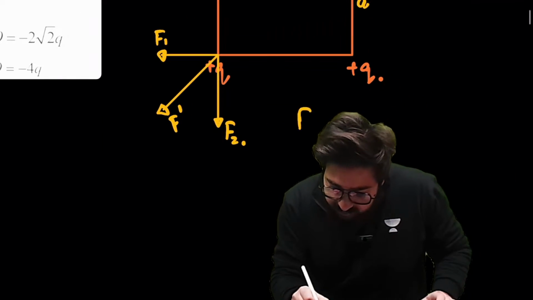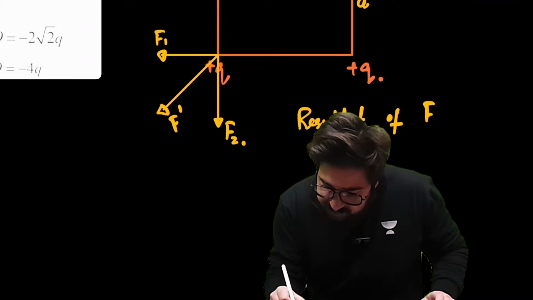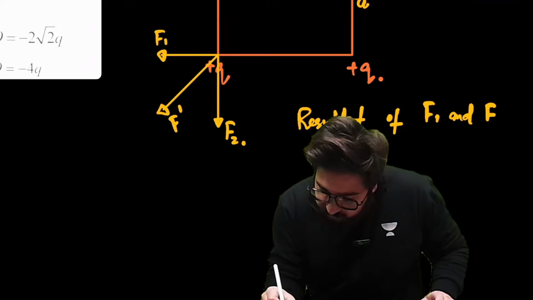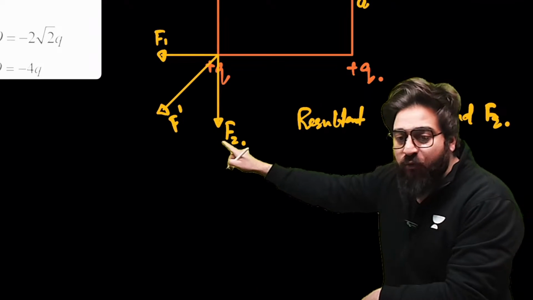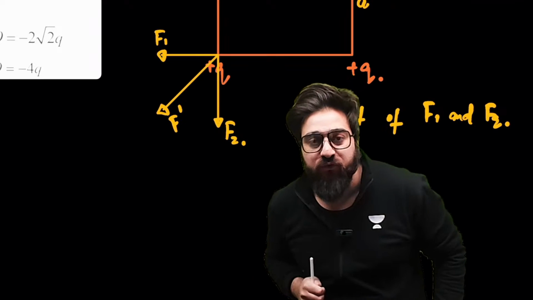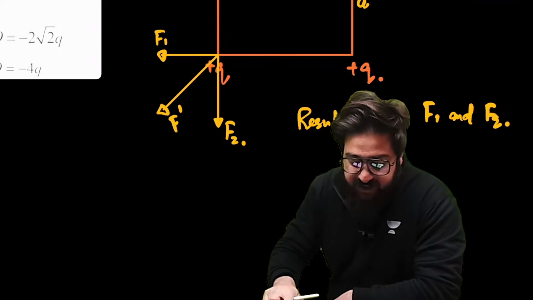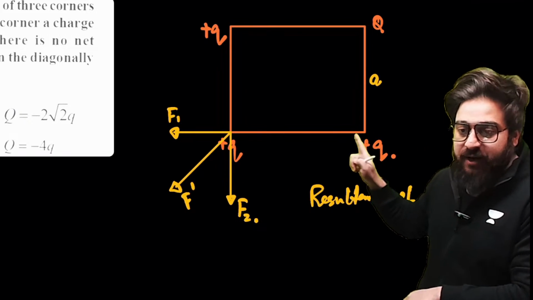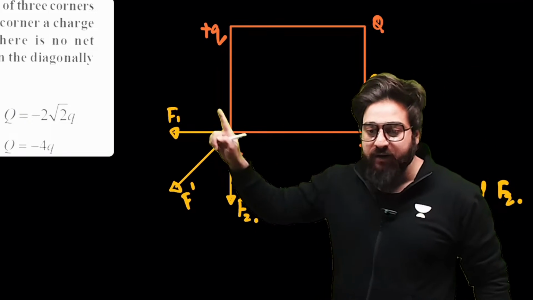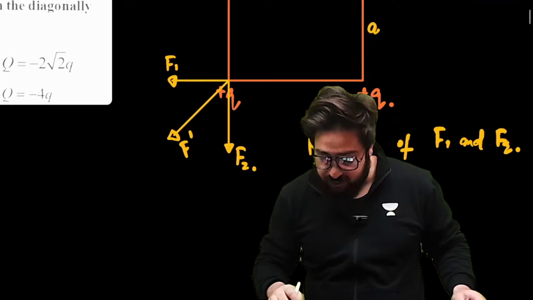Now, I can just write over here the resultant of F1 and F2. My dear friends, we can clearly see over here, this F1 will be equal to the F2 force. Why? Because you can clearly see in this particular case, this Q1 and Q2 are same. Over here, this Q1 and this Q2 are also same, and distance between them is also same.